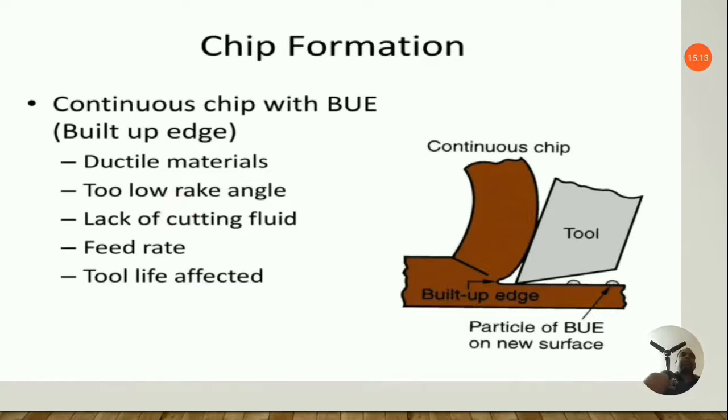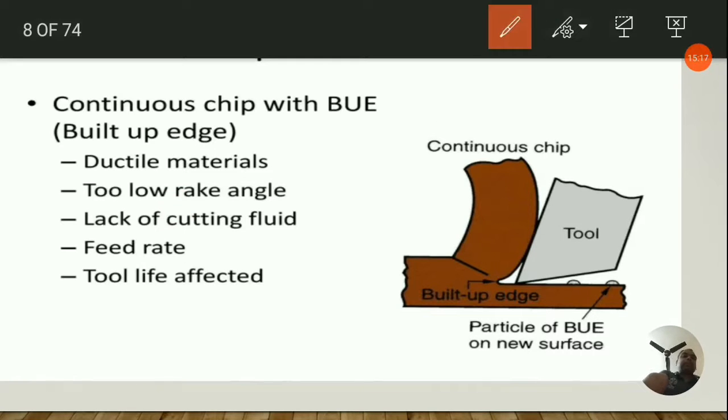When friction between the tool and the chip is high while machining ductile materials, some particles of chip adhere to the tool rake face. So say here some of the material gets adhered to this particular tool.